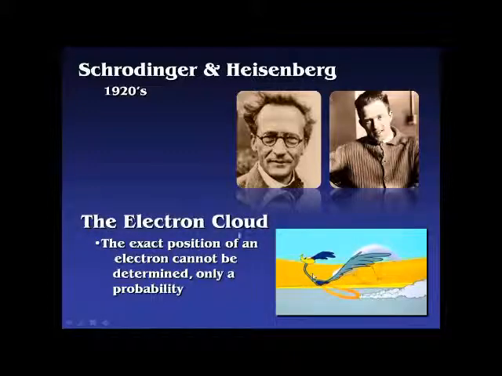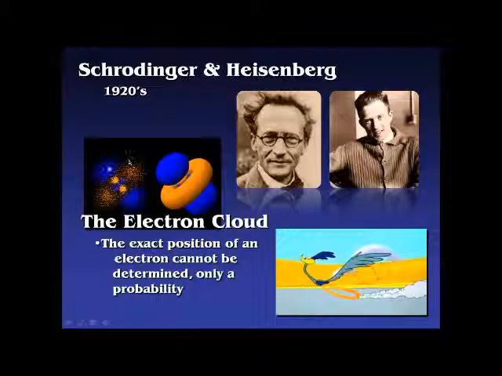And they said, it's not really like a solar system at all. It's really more like a cloud. It's more like a blur. It's more like a region where electrons could be. And so these diagrams here would show that, for instance, electrons here might be more commonly found right here than they are out here. Or other electrons might be more commonly found here than out here, but you really don't know where it is.